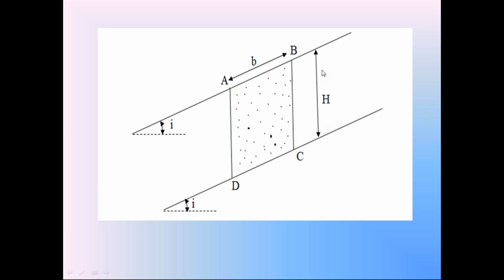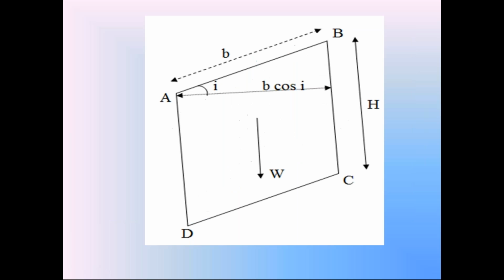H is the vertical height of the soil prism. B is the inclined width of the soil prism. So the area of this soil prism is not equal to H into B, because this B and H are not perpendicular to each other. So we are going to find out the area of the soil prism ABCD.